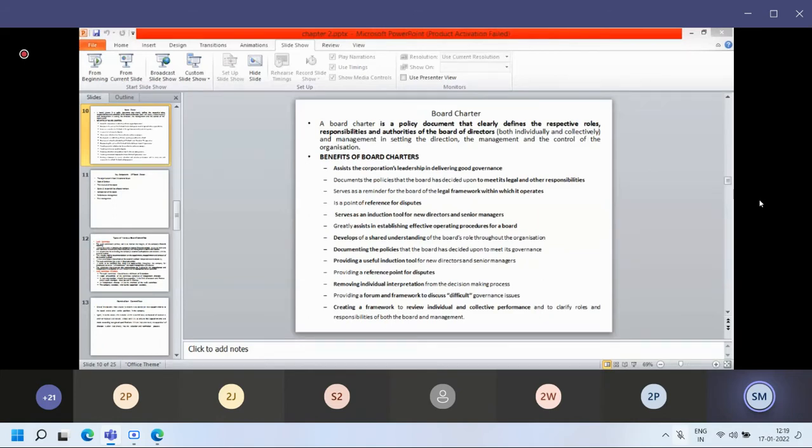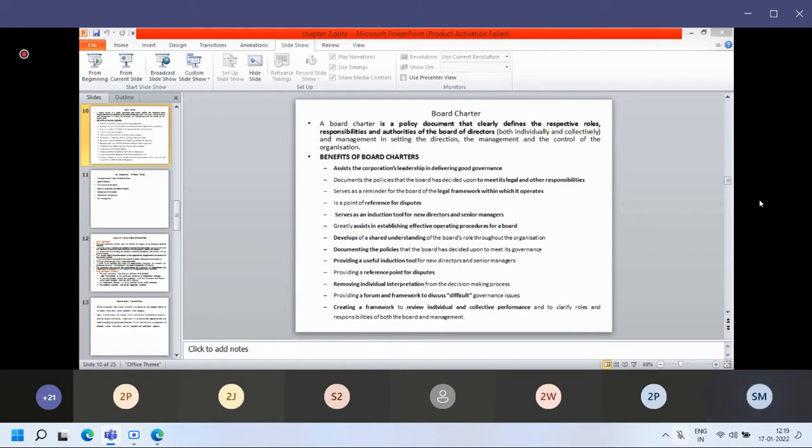Next, this includes making recommendations on the appointment, reappointment, and removal of the external auditor also. So yes, the audit committee is responsible for the appointment of the external auditor. Maybe the reappointment: someone has been appointed and they are not satisfied with that particular auditor, they can ask for the reappointment of another one. Maybe the removal of the existing external auditor and replacing with a new one. They are responsible for that activity.